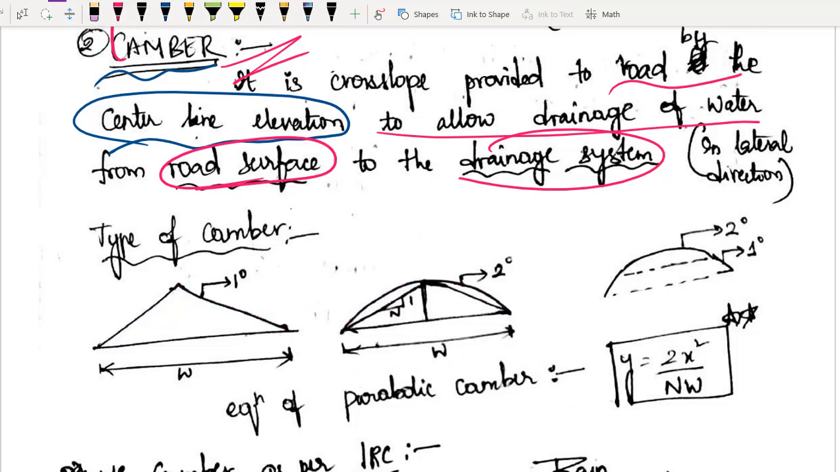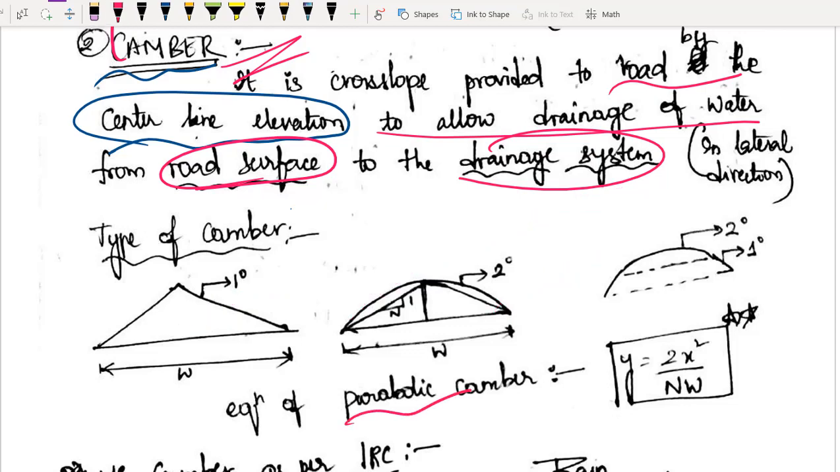See, if you are constructing a useless road, matlab a road on which you are not expecting vehicles to go with a very high speed, then you can go for this also, not a problem. If your camber is less, and the road is not being used for heavy vehicles, well and good, you can go for this type of straight line camber. But if the vehicles moving on this road are going with a very high speed, if you are designing a road for high speed vehicles, then obviously camber with parabolic part is preferred.